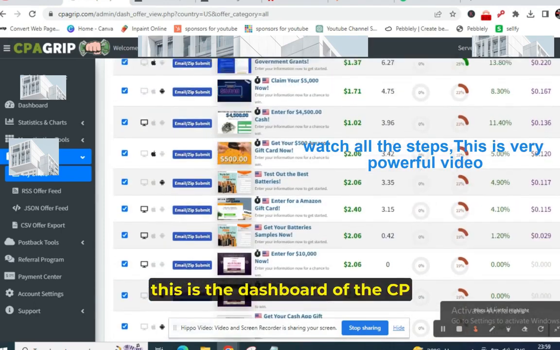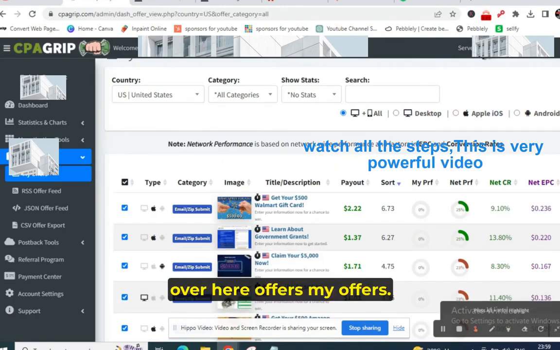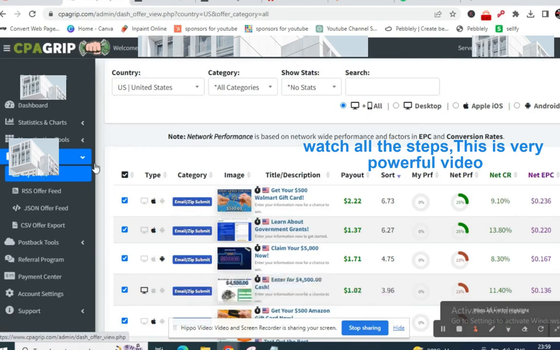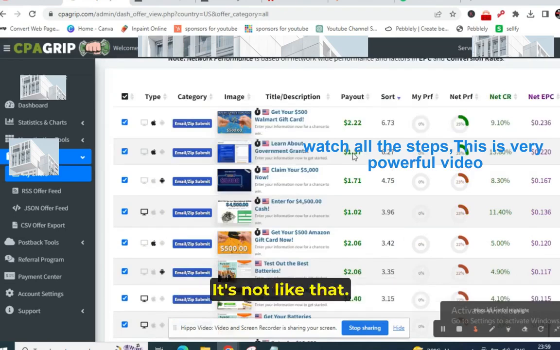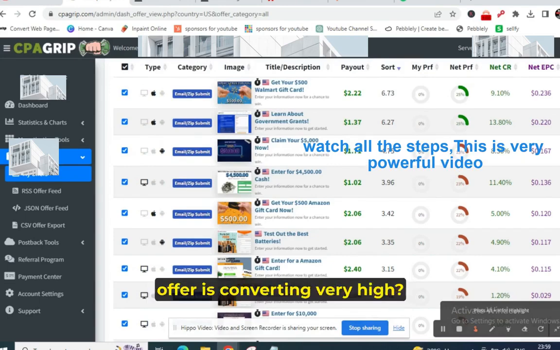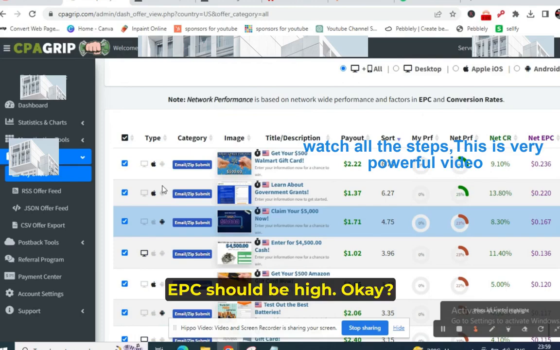This is the dashboard of the CPA Grip account. Once you log in, you need to come here and click Offers, then My Offers. When you click My Offers, select United States. These are the offers which you need to promote. Remember one thing, there is a golden rule: always promote high converting offers. It's not that you send the traffic, don't receive a conversion, and then give up. So always promote high converting offers. And how do you know that an offer is converting very high? By checking that the net EPC is high.